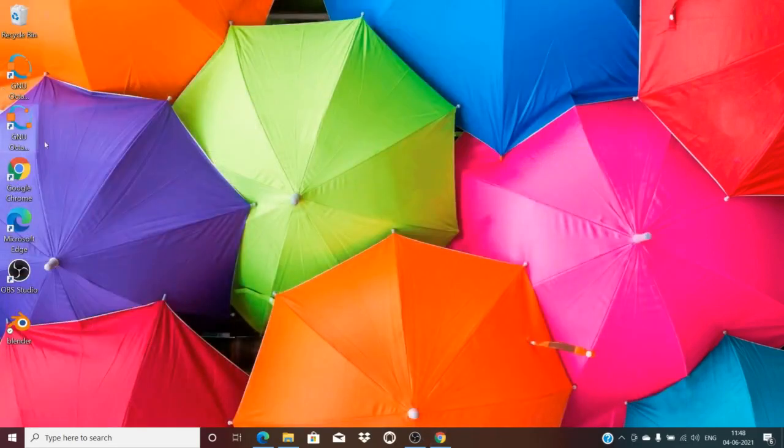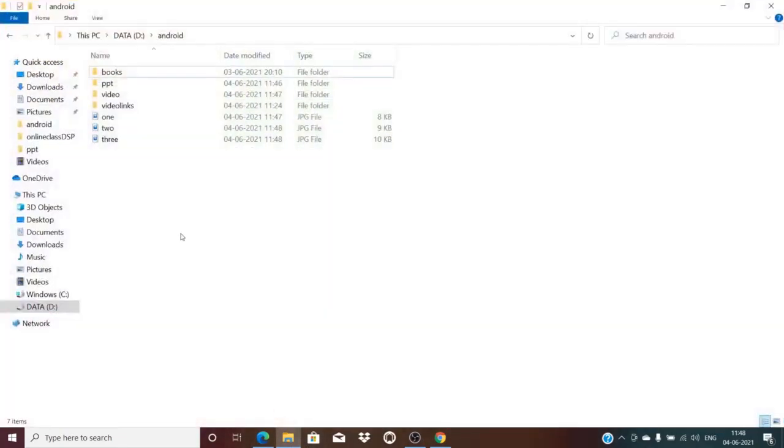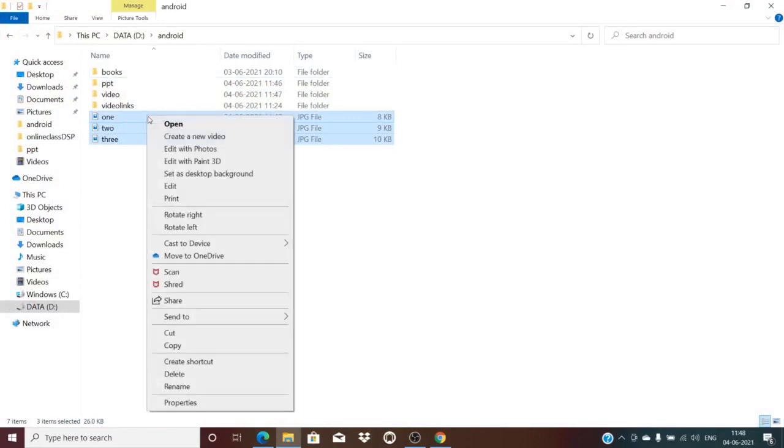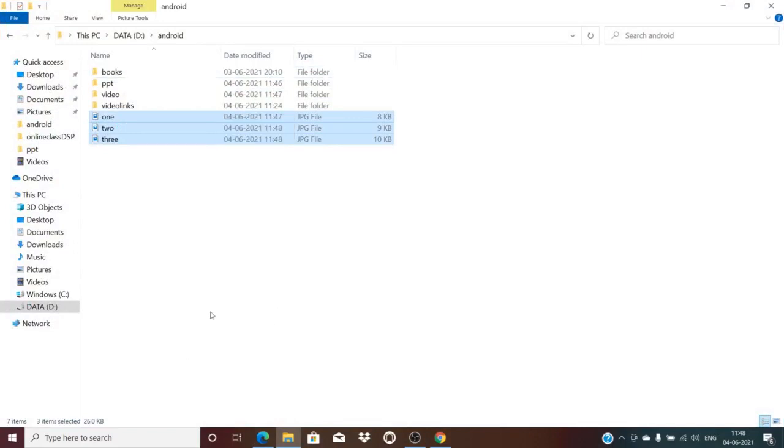Now what you can do is copy down these 1, 2, 3, and then store them in the drawable folder of our Android project. That's what you have to do. I have already done that. You can also do it after downloading. Keep a copy of these in the drawable folder. Then let me proceed ahead.